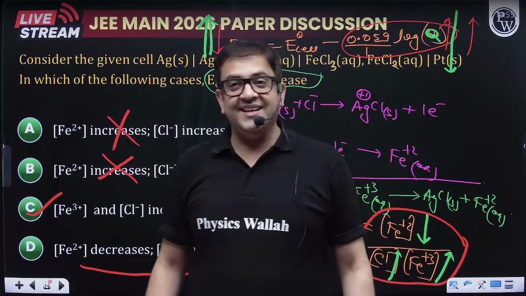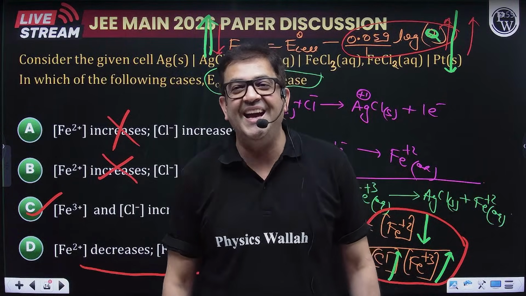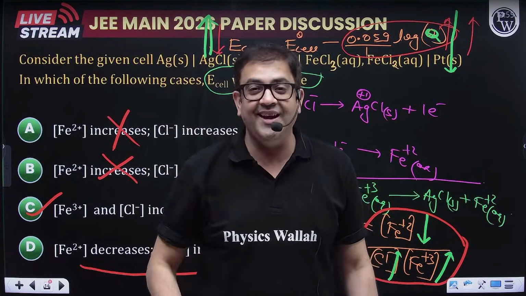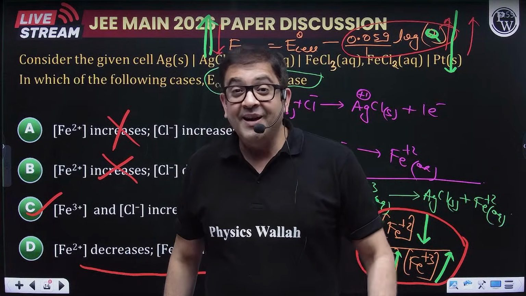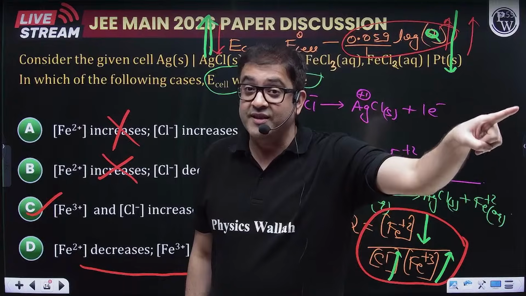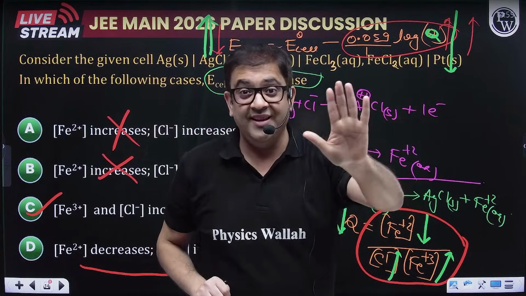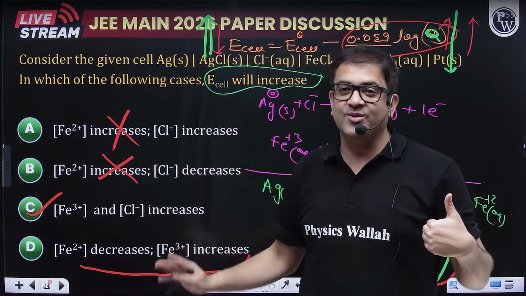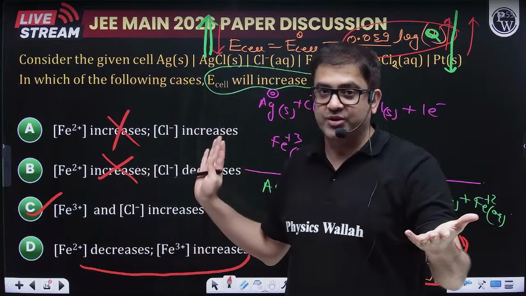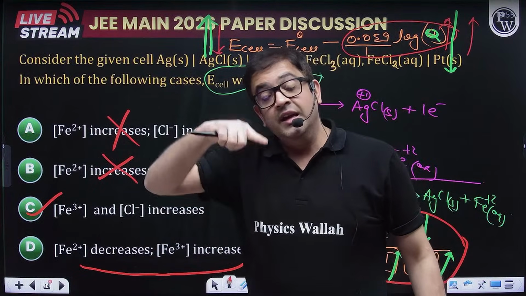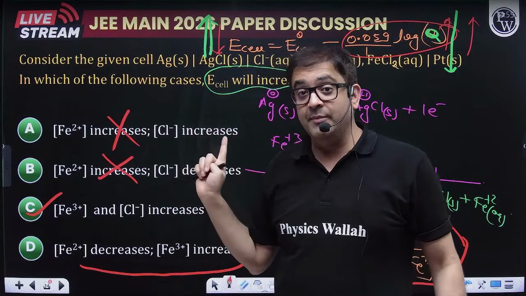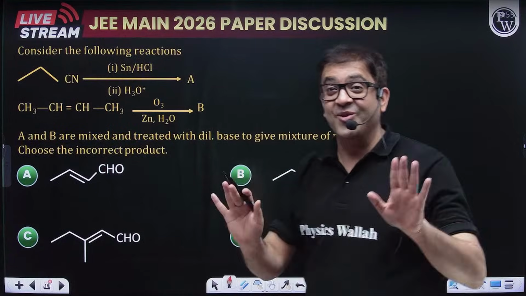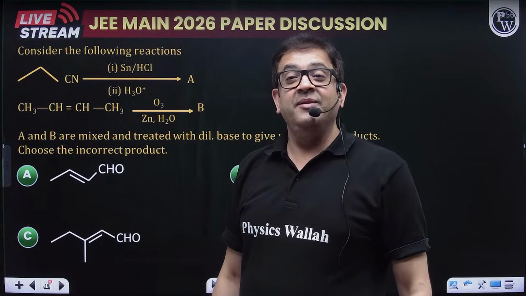You hate it? Yes, it is a good question. Actually, at the point of time of examination, if you hate such questions, then you should skip them. Why? Save time. But if you are saving time and investing it in physics and chemistry, then that should be productive. You should be getting marks out of it, not scoring minus by attempting those questions. So yes, such questions will require a bit of time and knowledge, and it is a good question. In electrochemistry, yesterday also, the one question they asked from metal insoluble salt was also a good question. This is also a good question. So moving forward, but I hope you got the logic. Okay, shall I move forward?